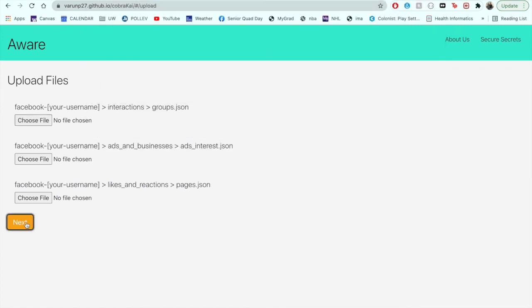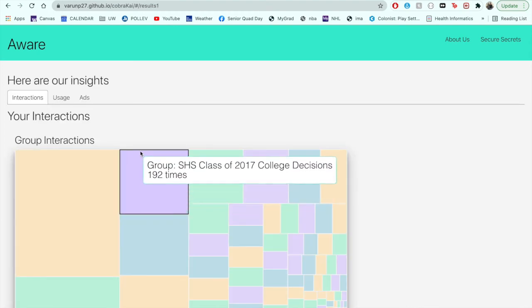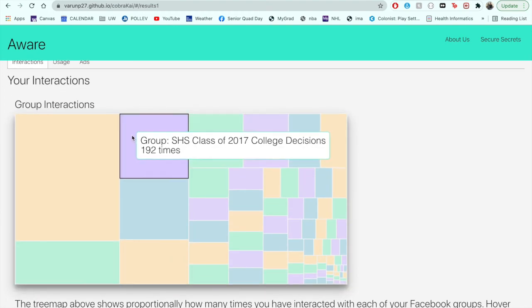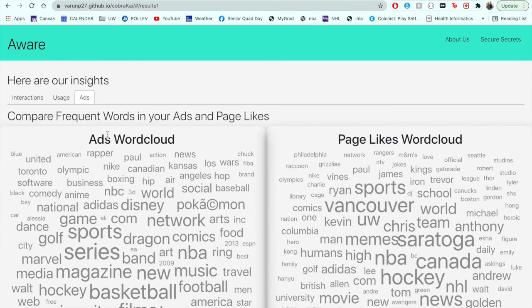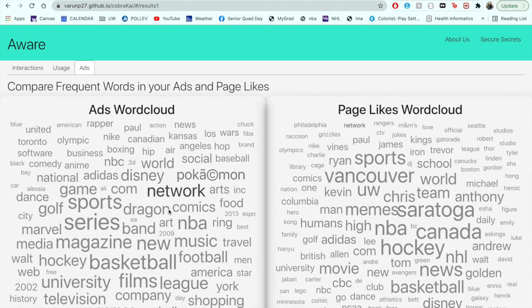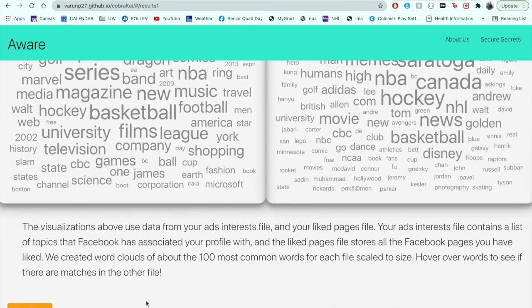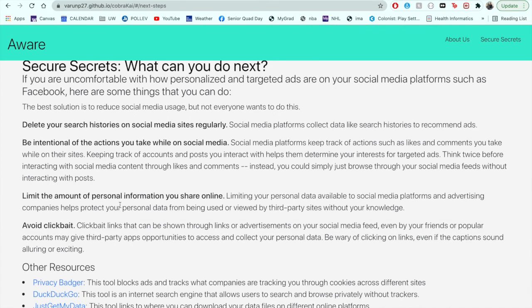After you upload your files, our code will analyze the data and return multiple visualizations revealing insights about your data. Hover over the visualizations for more information. After looking at or screenshotting your visualizations, go to our Next Steps page for online strategies.